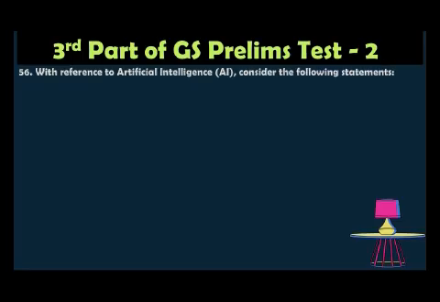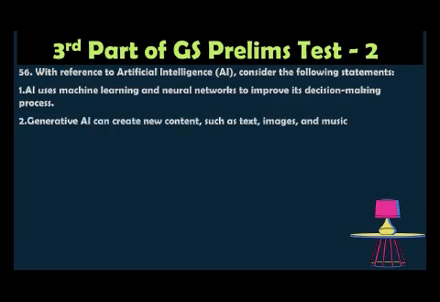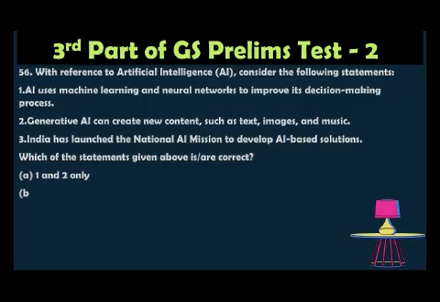Question number 56. With reference to artificial intelligence, consider the following statements. 1. AI uses machine learning and neural networks to improve the decision making process. 2. Generative AI can create new content such as text, images, and music. 3. India has launched the National AI Mission to develop AI-based solutions. Which of the statements given above is correct? Option A: 1 and 2 only. Option B: 2 and 3 only. Option C: 1 and 3 only. Option D: 1, 2 and also 3.